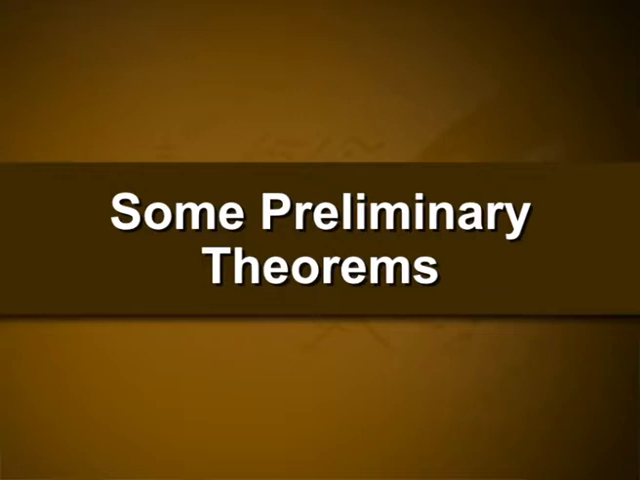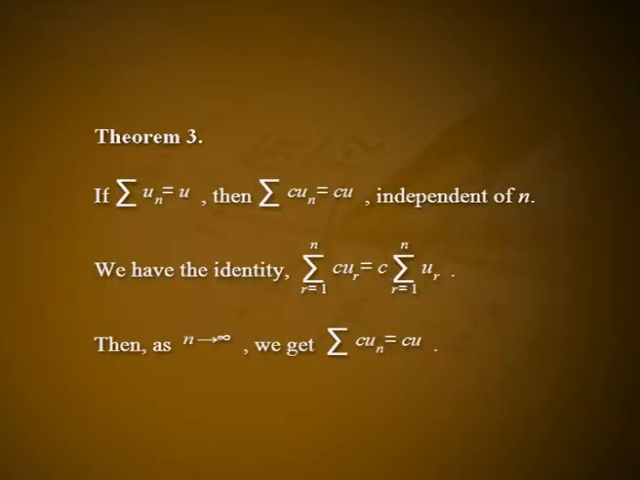Some preliminary theorems. Theorem 3. If summation un = u, then summation c·un = cu, c independent of n. We have the identity summation r varies from 1 to n, c·ur, equal to c times summation r varies from 1 to n, ur. Then, as n tends to infinity, we get summation c·un = cu.